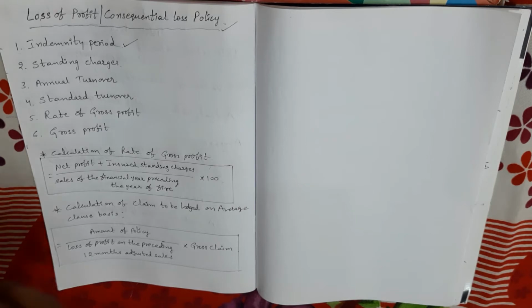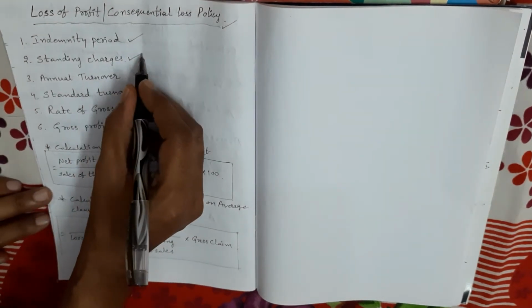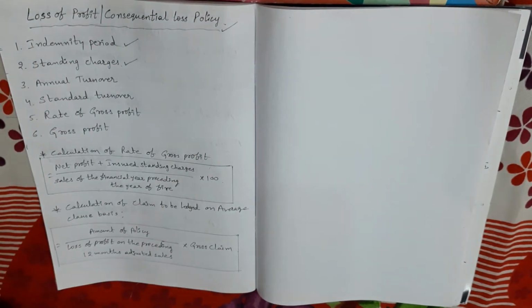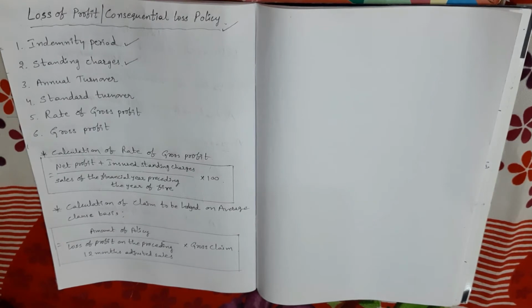Next, standing charges. So what are standing charges? Here insured standing charges are the charges specified in the policy which the insured desires to recover in case of an accident.